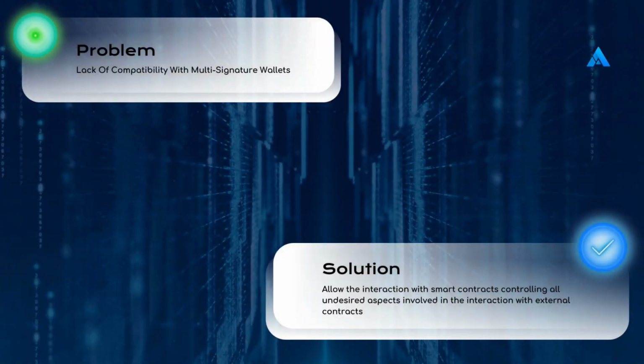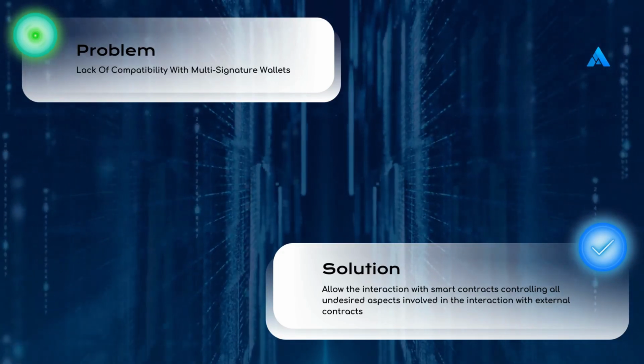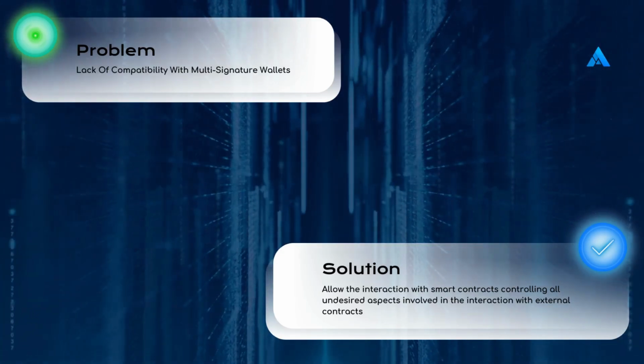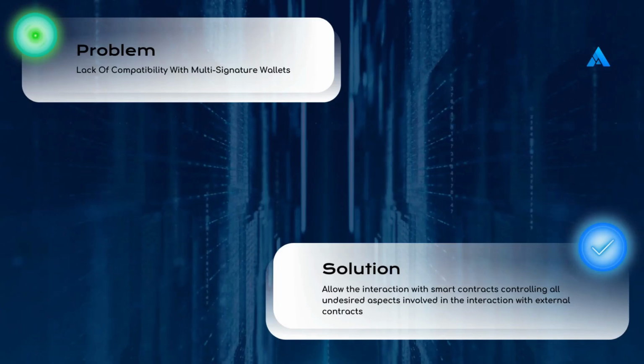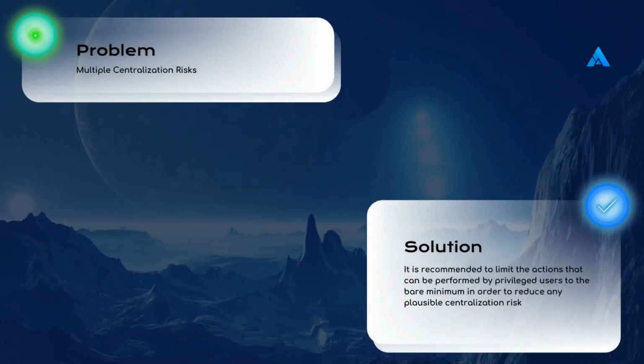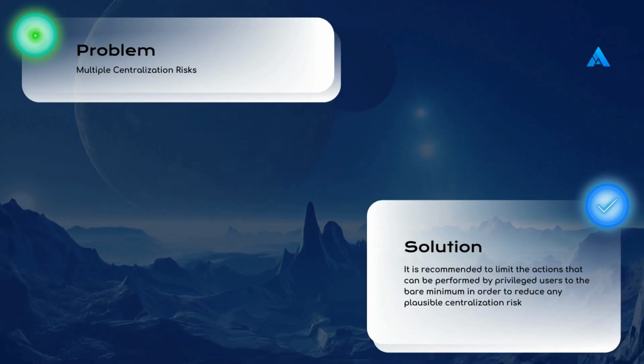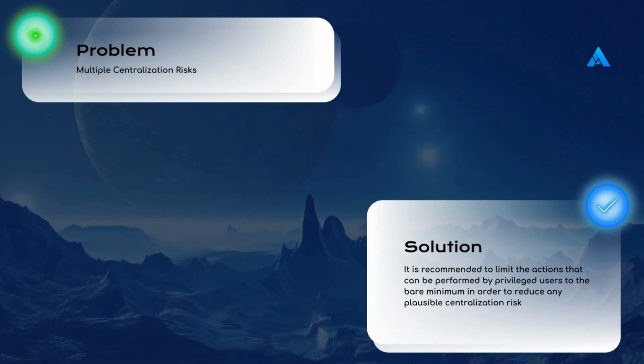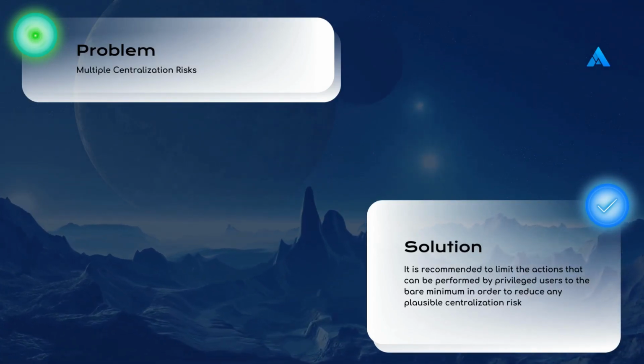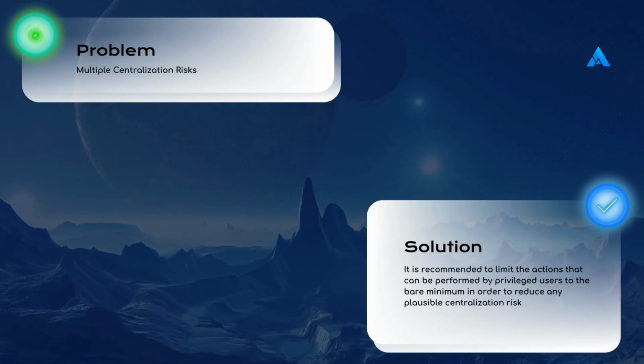Lack of compatibility with multi-signature wallets. Allow the interaction with smart contracts controlling all undesired aspects involved in the interaction with external contracts. Multiple centralization risks. It is recommended to limit the actions that can be performed by privileged users to the bare minimum in order to reduce any plausible centralization risk.